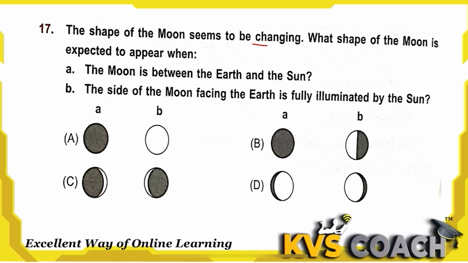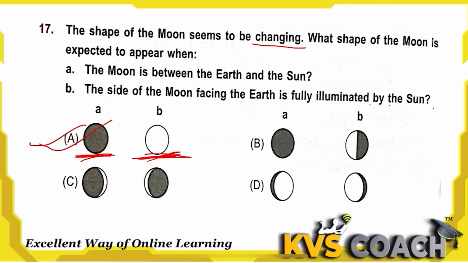Next, the shape of the moon seems to be changing. What shape of the moon is expected to appear when the moon is between the earth and the sun? When the moon is between earth and sun, the side of the moon facing the earth is not illuminated by the sun. Then it will be like this. So is A the right answer?